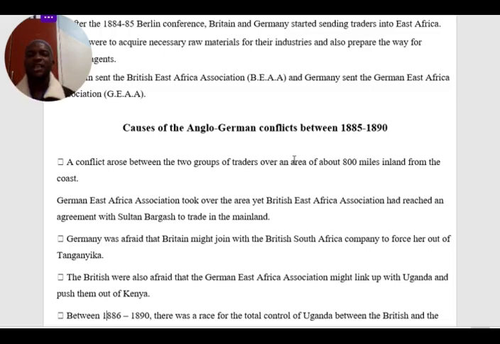The Germans were afraid that Britain might join with the British South African Company to force them out of Tanganyika. Germany was afraid of the British pace of expansion; Britain was expanding at a higher speed. They feared that the traders in East Africa would collaborate with those in South Africa and push the Germans away from Tanganyika.